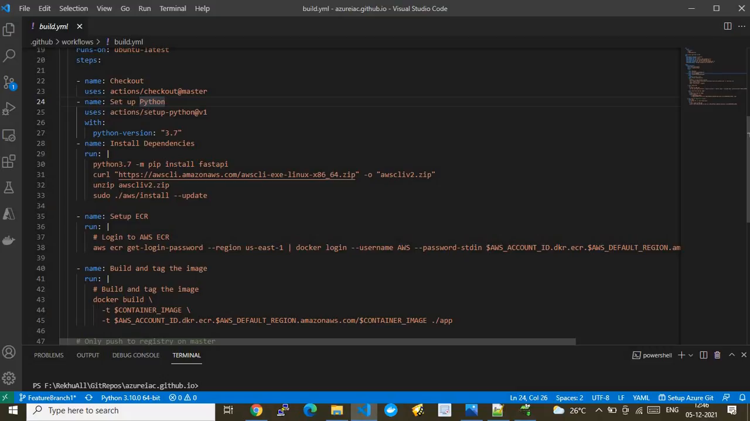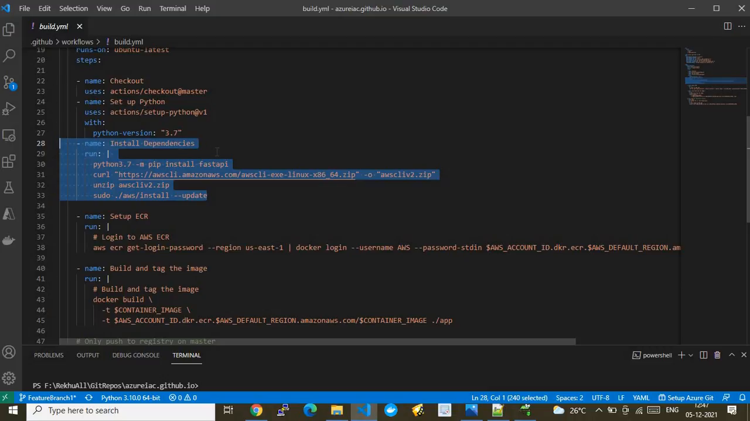The next one: we are setting up the Python environment. It uses the actions to set up Python, using the Python version I specify. This is the Python version I'm installing on this Ubuntu latest VM where the GitHub action is running. And after that, install dependencies. Here, this is a very, very important point you need to note.